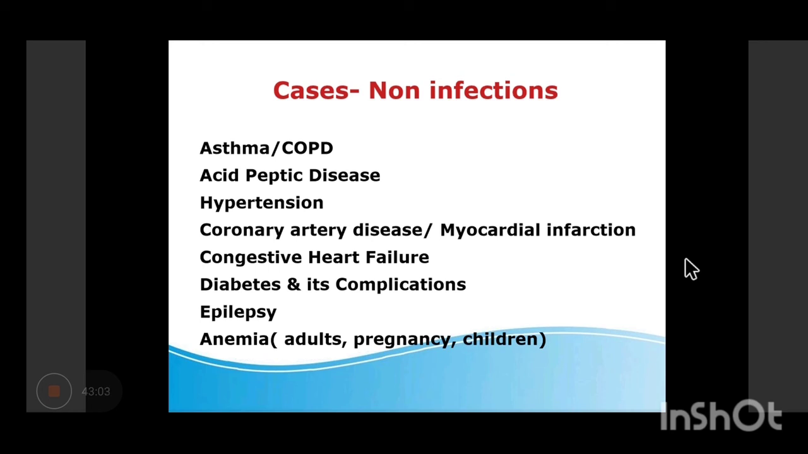So here is a list of non-infectious cases like asthma, COPD, peptic ulcer disease, hypertension, CAD, that is coronary artery disease, myocardial infarction, CHF. ये CVS के हो गए. Then diabetes and its complications, you can go for diabetic ketoacidosis if some case is there. Epilepsy, both in adult as well as pediatric population. Anemia, maybe during gynae में आपको मिल जाएगा, pregnant population में. So here is a list of cases of non-infectious disorders. यही आपको pick करने हैं.